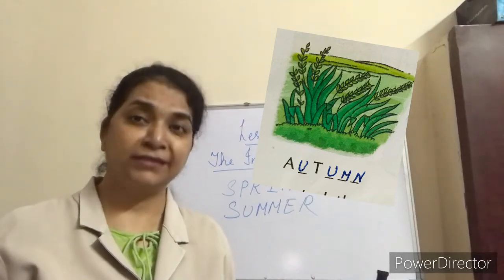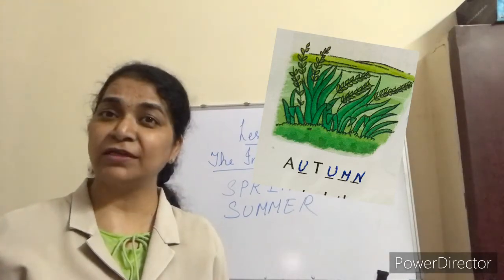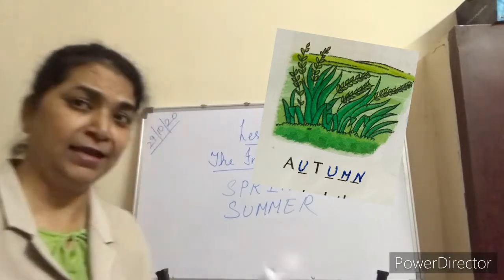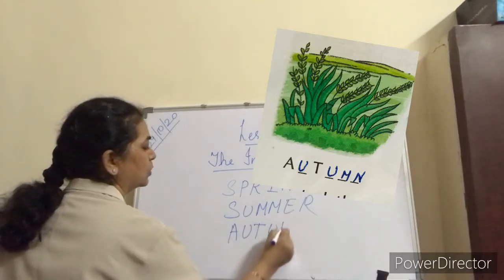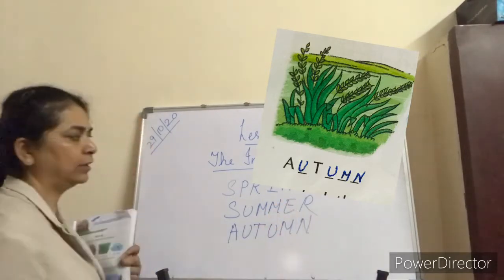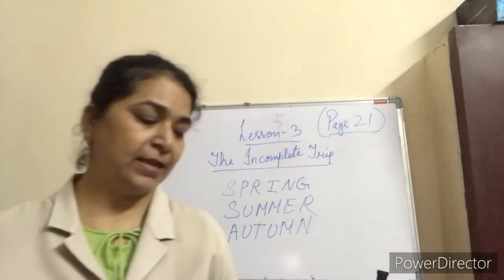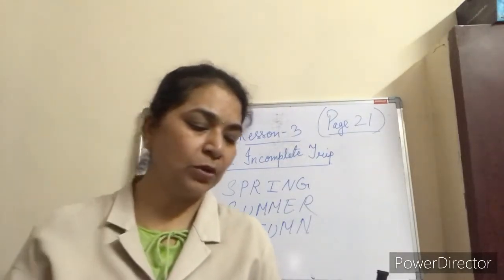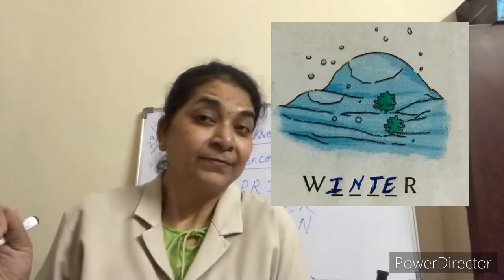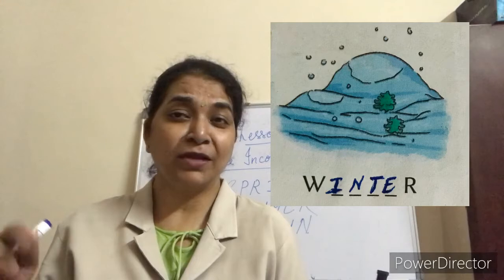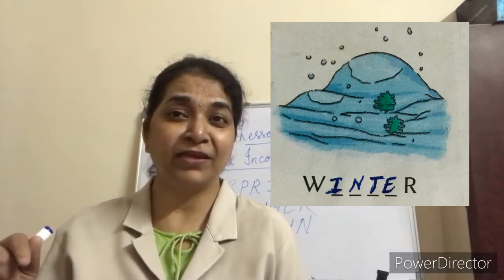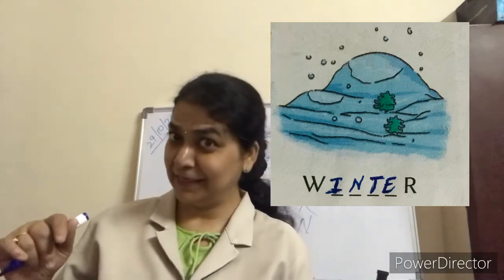Then next is where the leaves are falling. That is autumn. What is the spelling of autumn? A-U-T-U-M-N. Autumn. And the next one, where the snow is falling, that is the coming season. This month is November, so this season is coming. Which season is this? Winter. W-I-N-T-E-R. When we celebrate Christmas also.